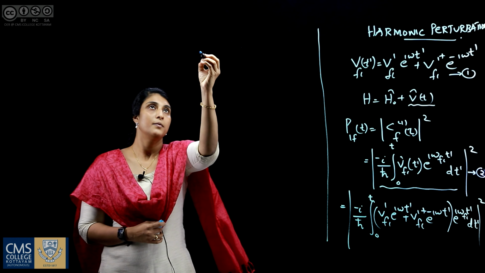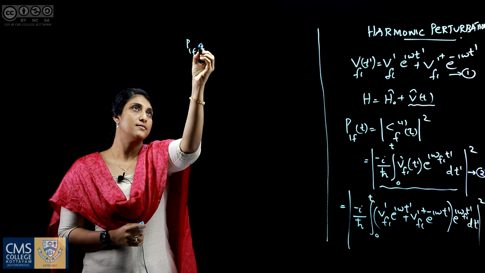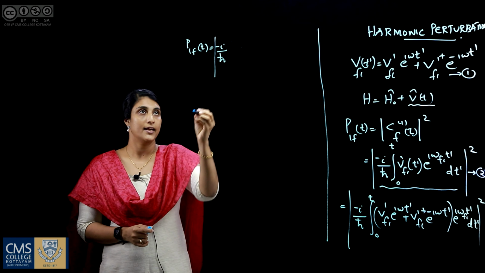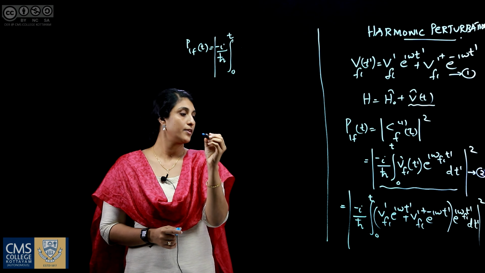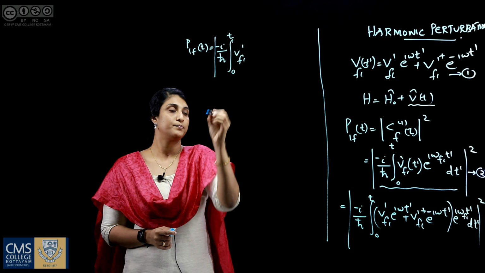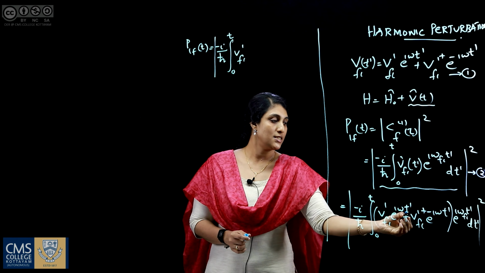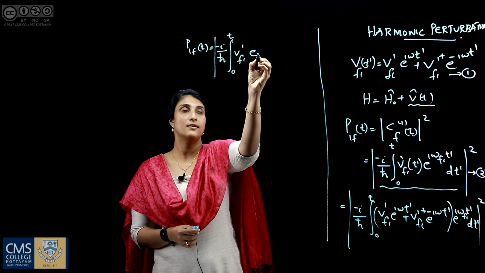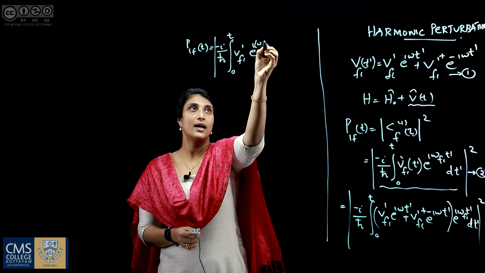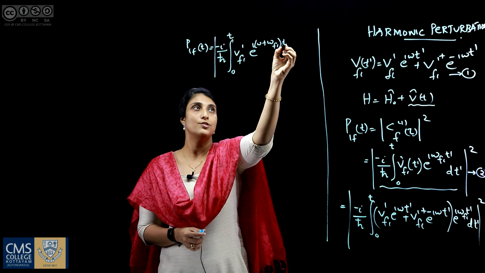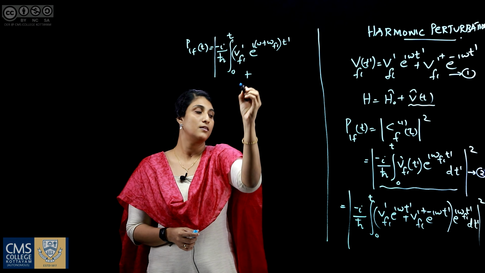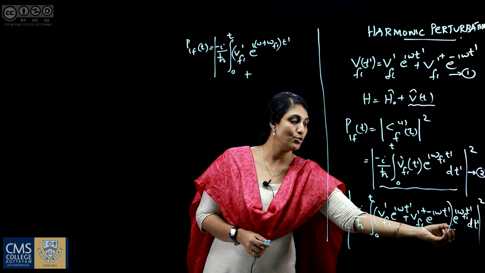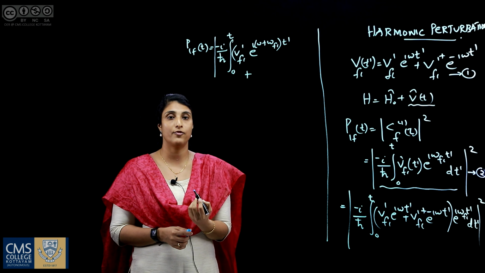So, we have Pif of t as modulus of minus i by h bar integral 0 to t, Vfi prime e raised to i omega t prime into e raised to i omega fi t prime. So, it is e raised to i into omega plus omega fi into t prime, plus the next term is Vfi prime dagger e raised to minus i omega t prime into e raised to i omega fi t prime.